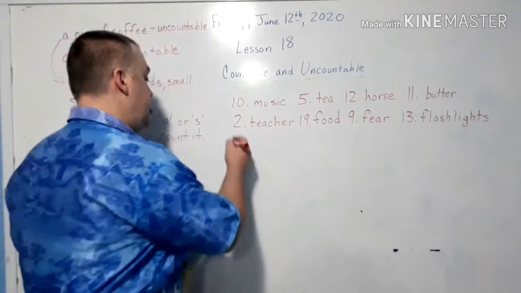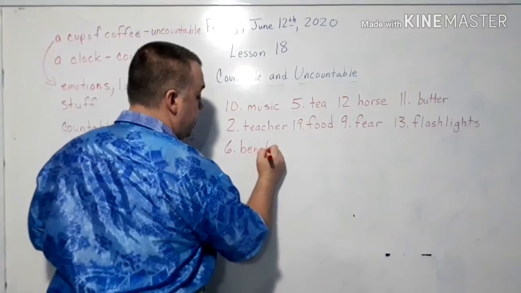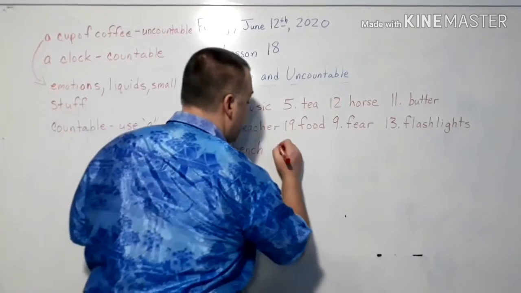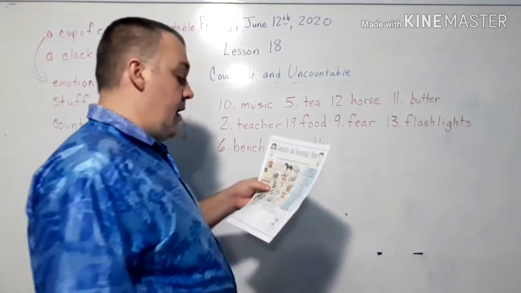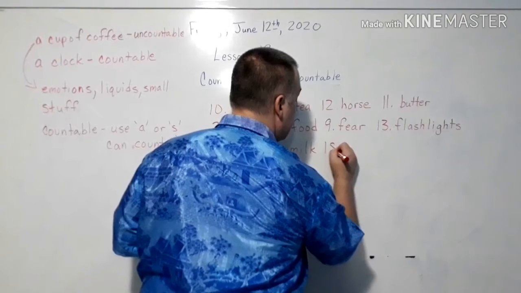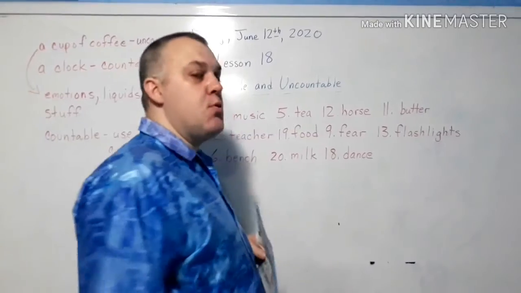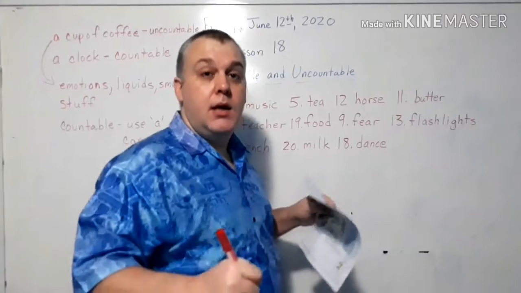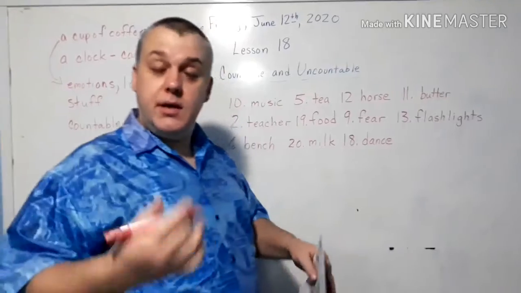Next, we have a bench. Number 6 is bench. And then we have 20 is milk. And then we have dance. The girl is performing a dance. Dance can be a verb or a noun. So I want to dance. Boogie, boogie, boogie. Okay? Or I will do a dance. So it can be 2 different things.